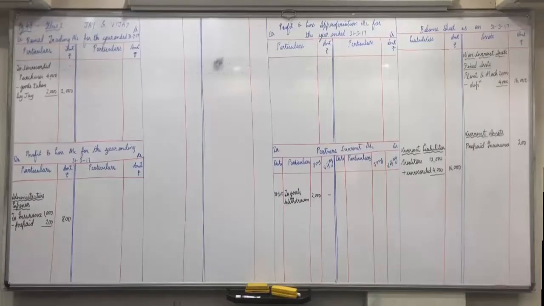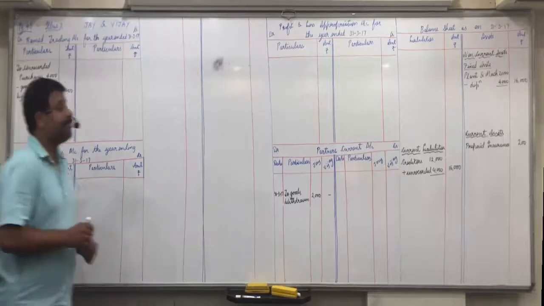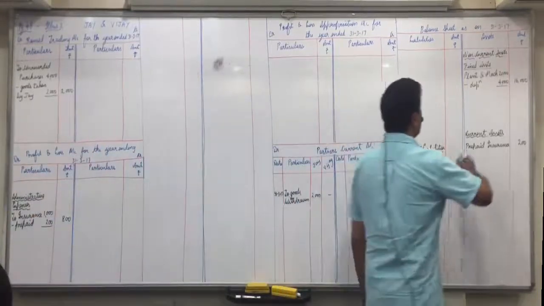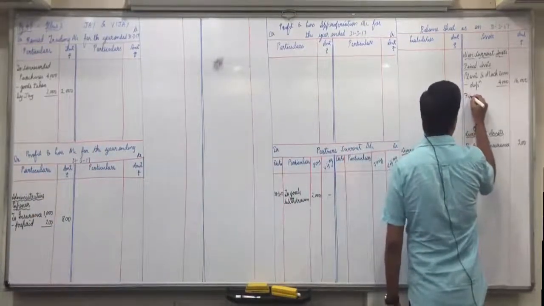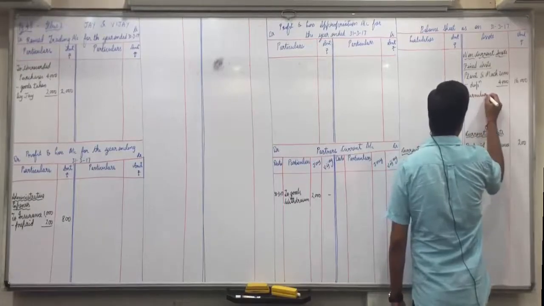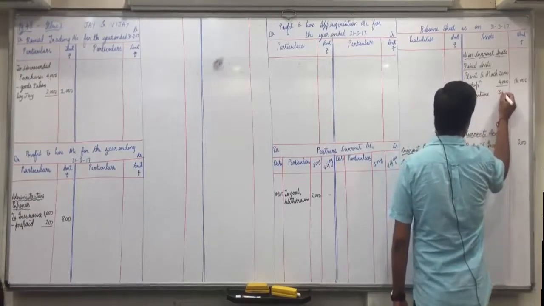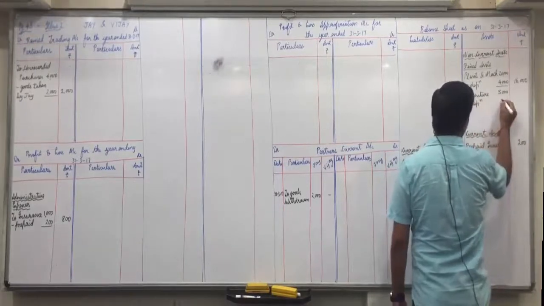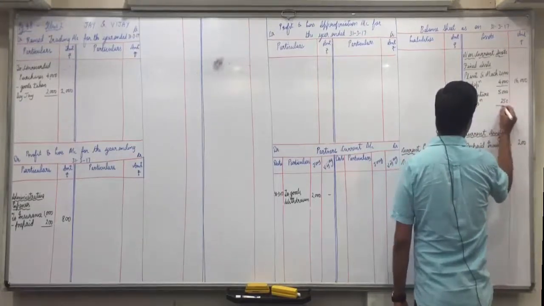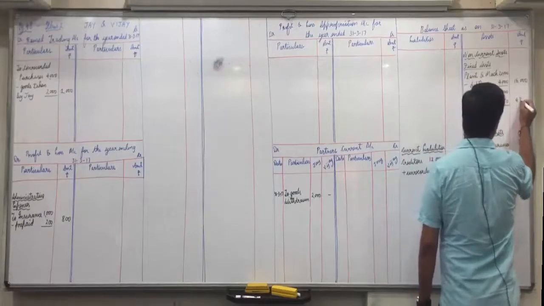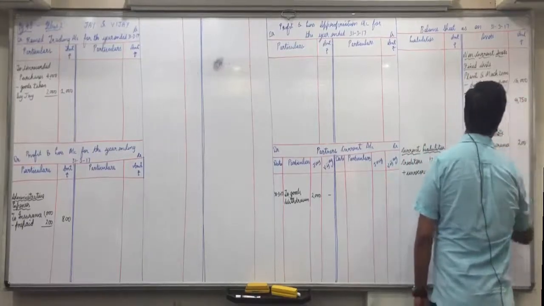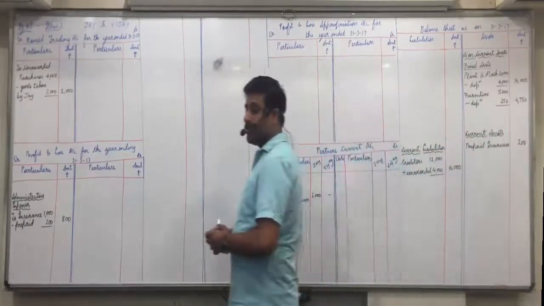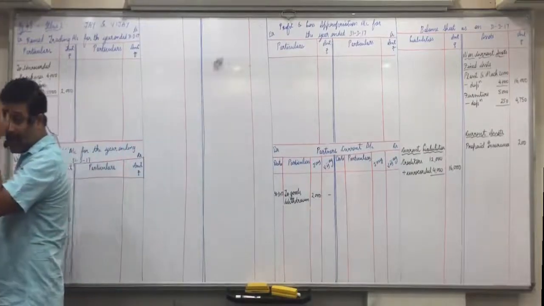Also, furniture and fittings are how much? 5,000. Put tick on that. Furniture and fittings 5,000 minus. Now, what is the rate of depreciation on furniture and fittings? 5%. So 5,000 is 5%, 250. Outer column 4,750. Is everyone clear with this?